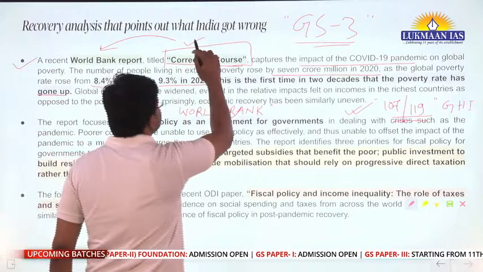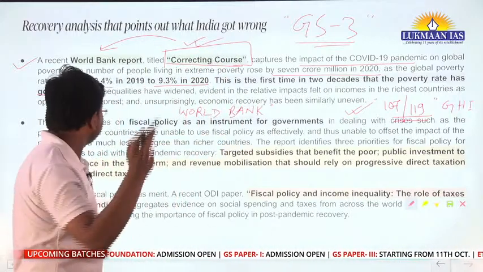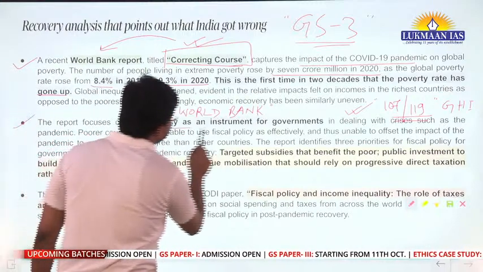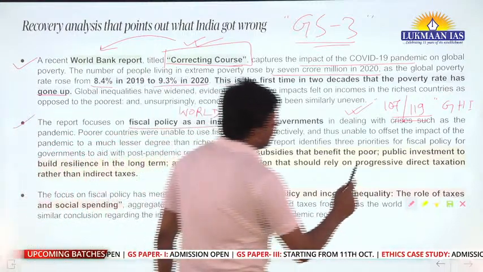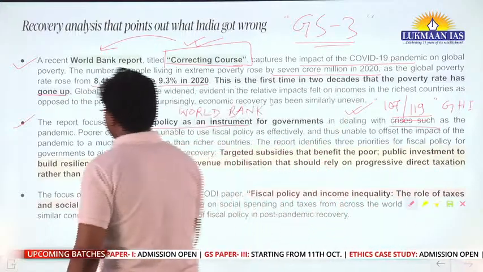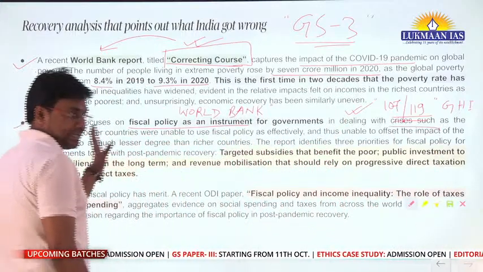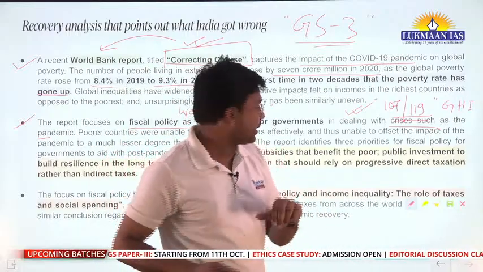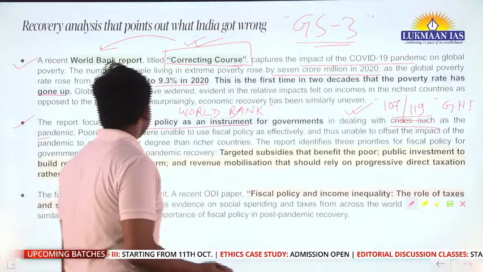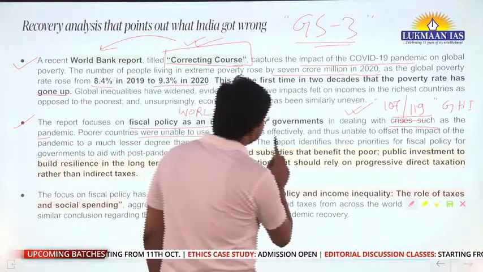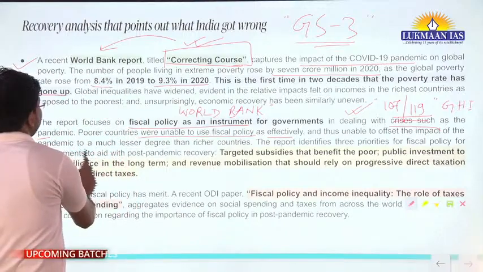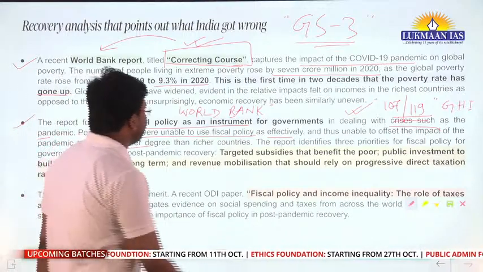The name of the report is Correcting Course. It is released by the World Bank. The report focuses on fiscal policy as an instrument for governments in dealing with crises such as the pandemic. It says that poorer countries were unable to use fiscal policy as effectively, and thus were unable to offset the impact of the pandemic, to a much lesser degree than the richer countries.